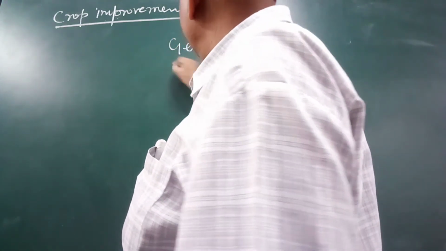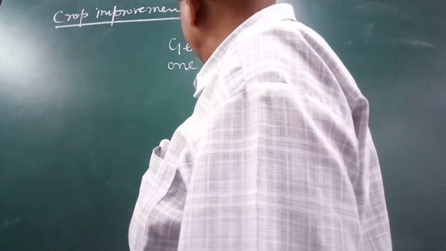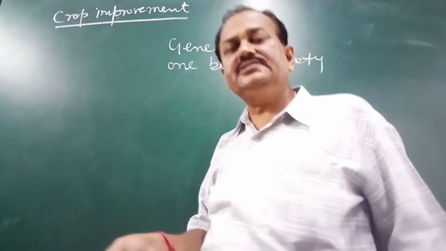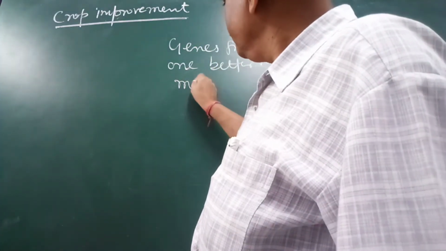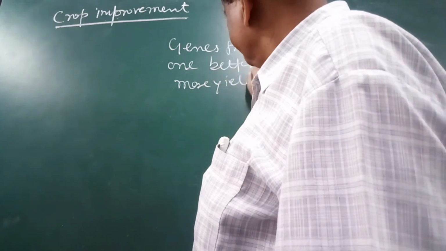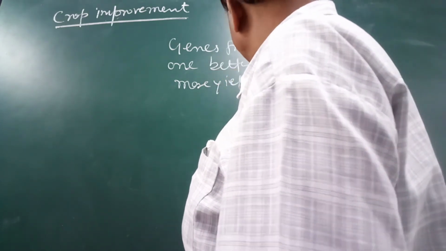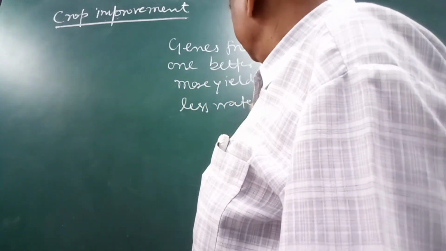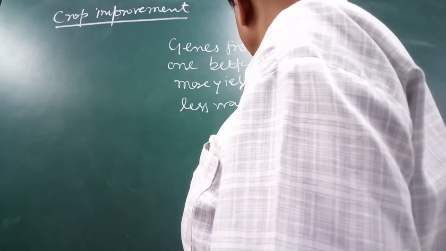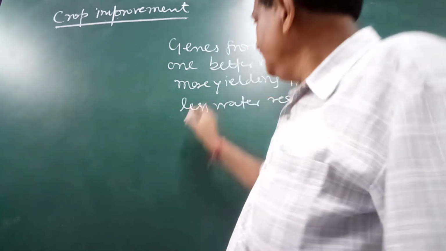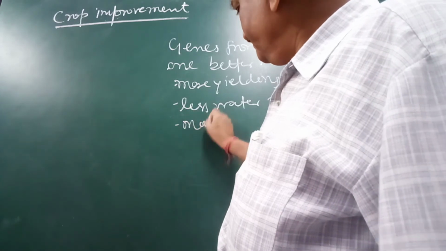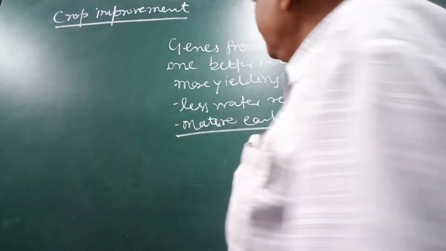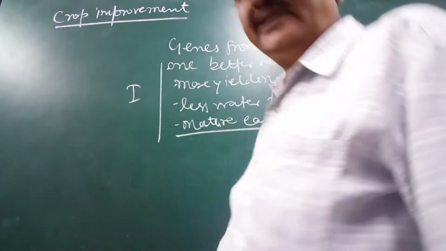from one better variety. Better variety means a more producing crop, more yielding type, with less water requirement, which matures earlier, and so these qualities are from the first plant.